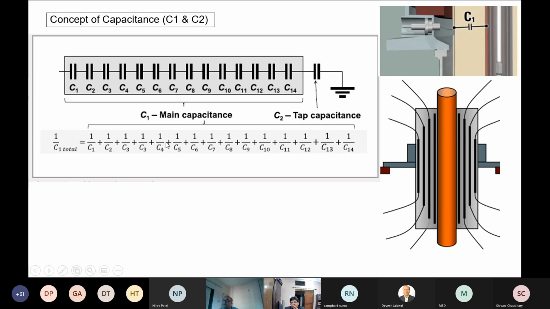Since all these capacitors are in series, 1 over C total is 1 over C plus 1 over C plus 1 over C, like that. So if any capacitor segment fails, it will result in an increase of capacitance. Let's just remember it.